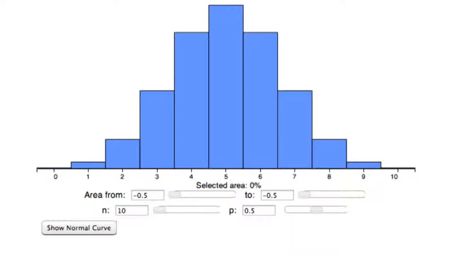And now we're going to increase the number of tosses, and I want you to watch what's happening to this horizontal axis. N equals 20.